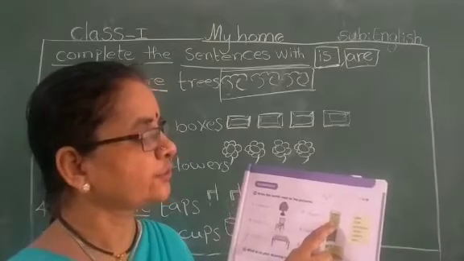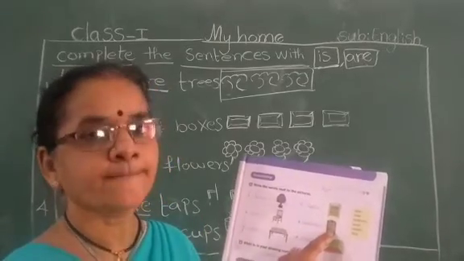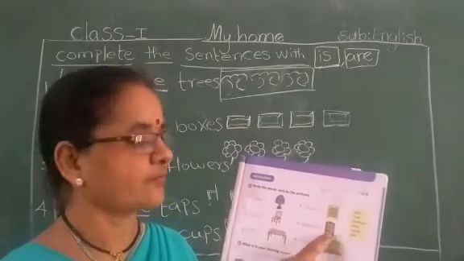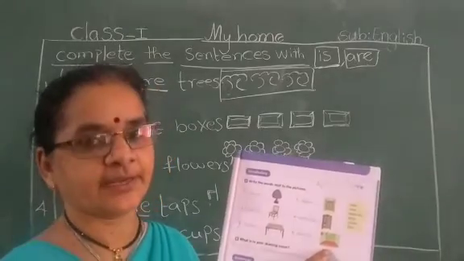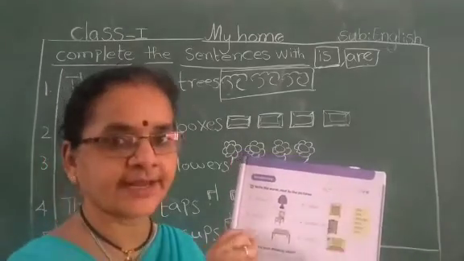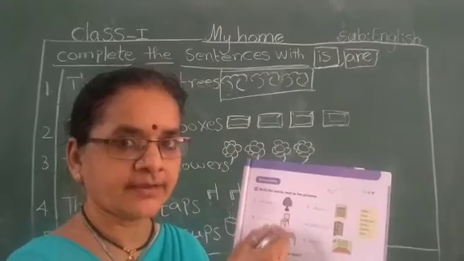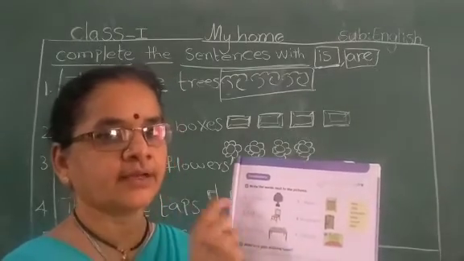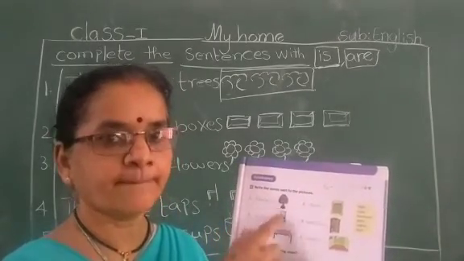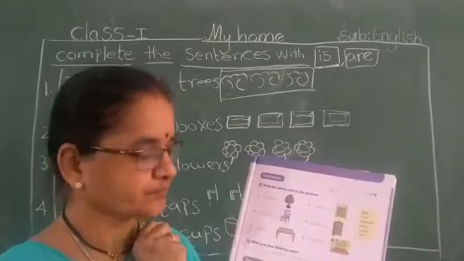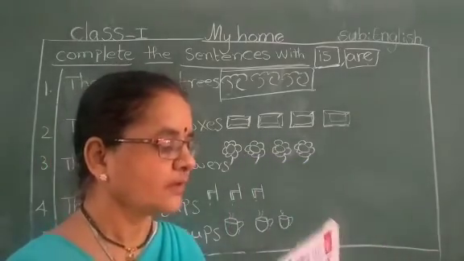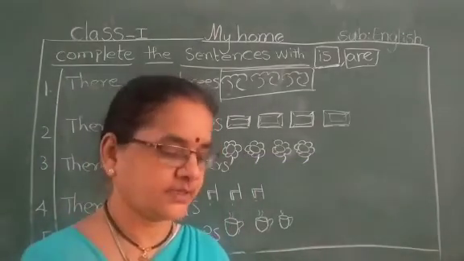Here, door. Here, bookcase, bookshelf. Here, carpet. So you choose the word correctly and write opposite the blank. Opposite the picture. Okay? Shall we go to the next bit? Yes, children.